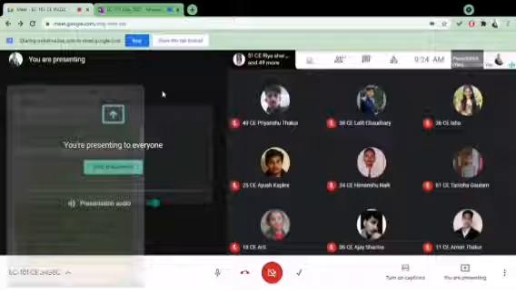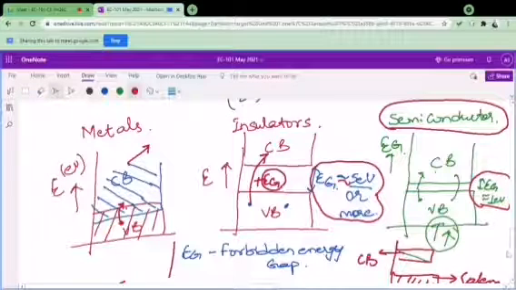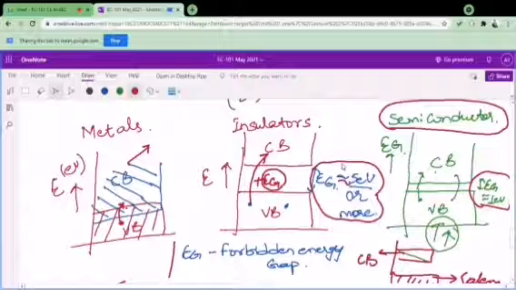Yes, Ayush. Sir, in insulator, the band gap energy is very large. So due to this, only few of the electrons jump from valence band to conduction band, and they can conduct electricity in a very small extent. Very right. As you said, they will help in the conduction, but in a small amount. What about plastic or glass? Have you ever seen them to conduct electricity or have their conductivity high?